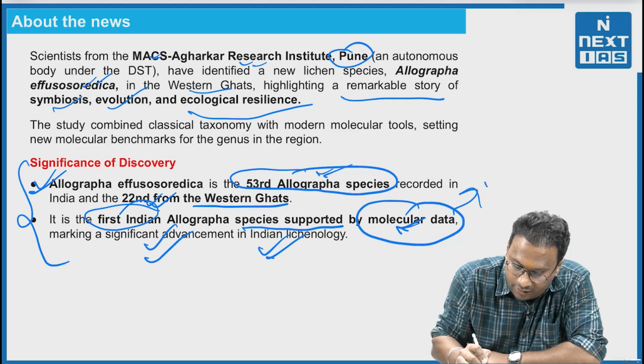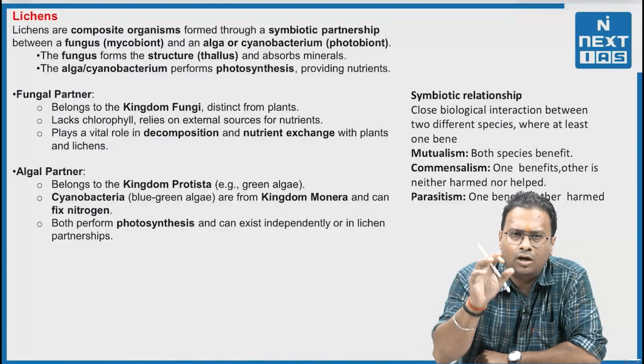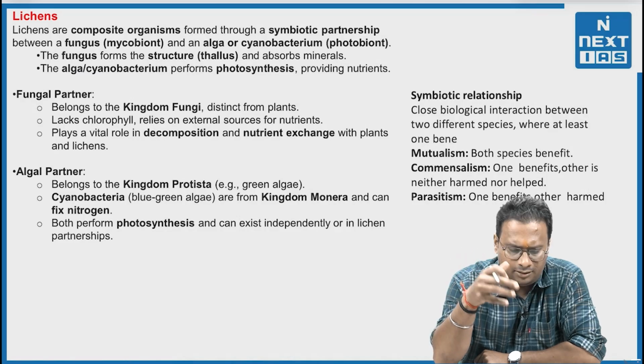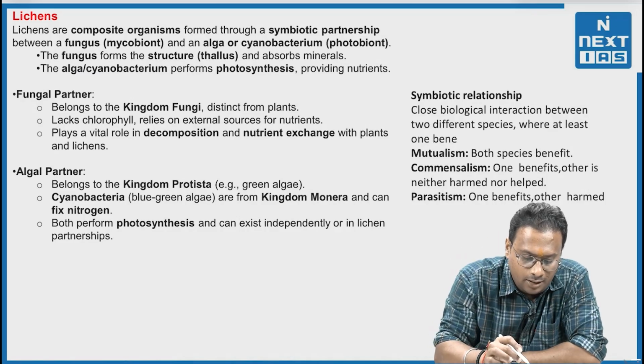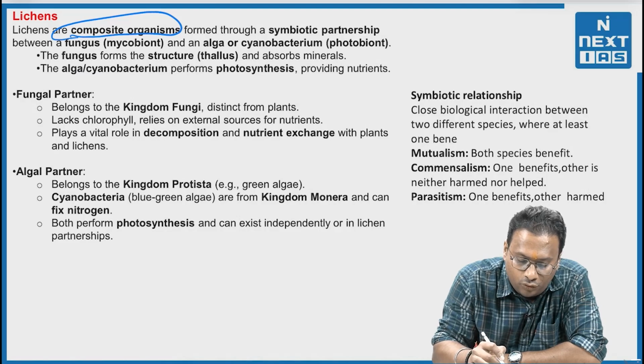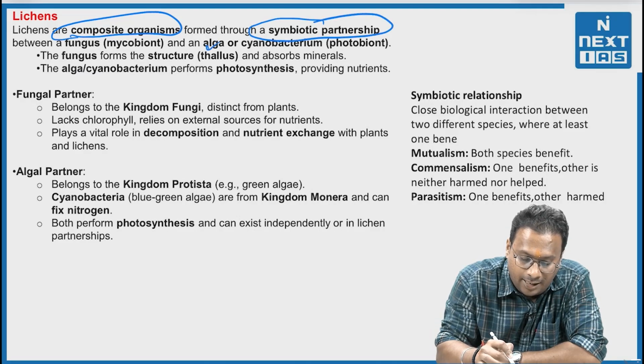Now, this topic for that particular reason becomes important. What are lichens? What is their importance, and what are the threats to them? We'll go through this. So, lichens are composite organisms formed through a symbiotic partnership between a fungus and an alga.